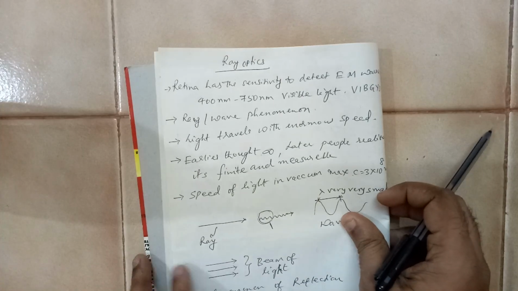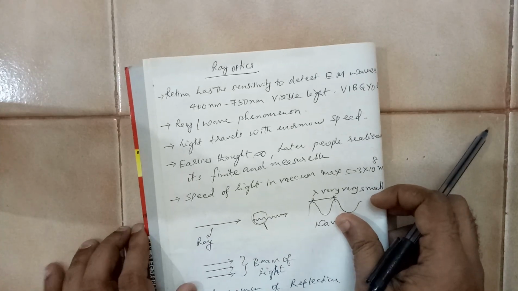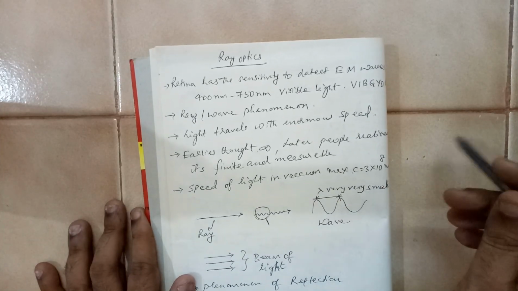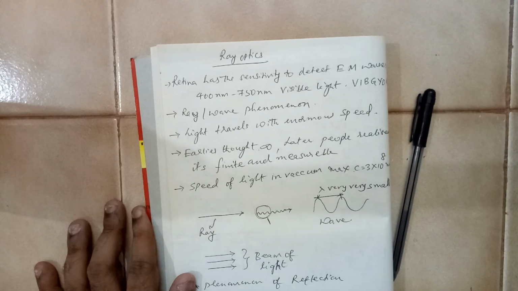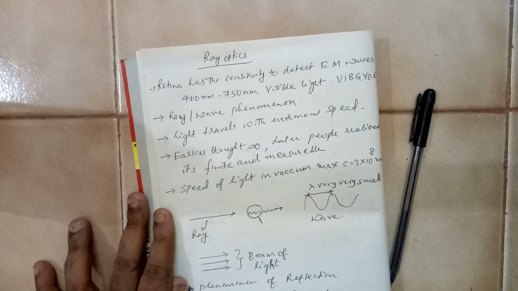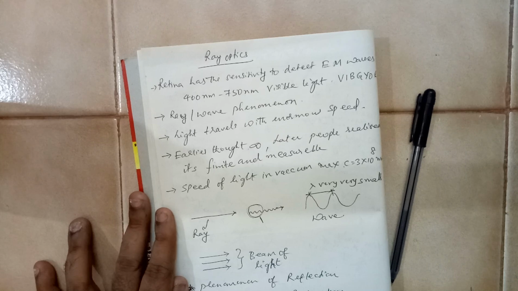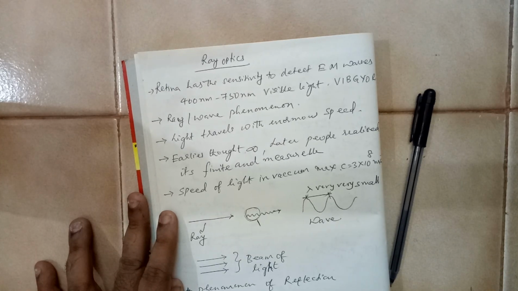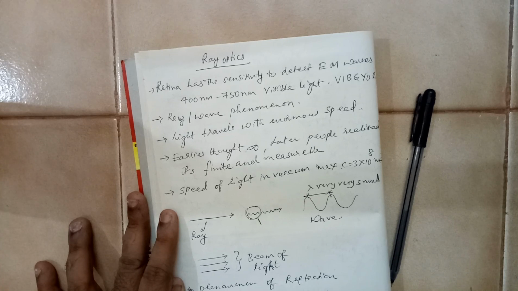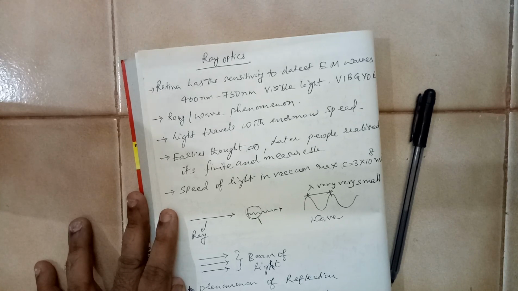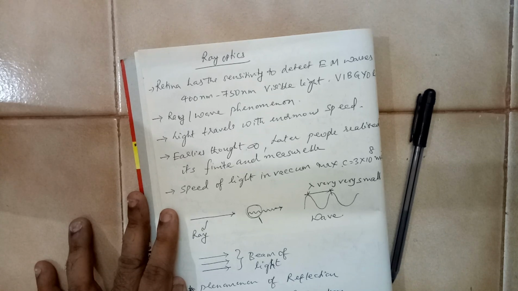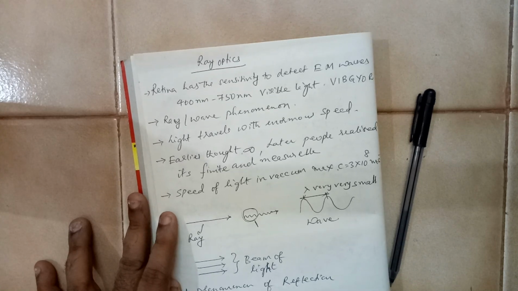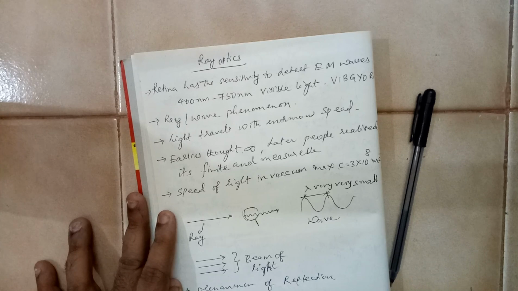Light travels at enormous and tremendous speed. Earlier it was assumed that the speed of light is infinite. However, it is not true. Later people came to the conclusion that the speed of light is finite, maybe very high, but definitely finite and measurable, and they have measured it.